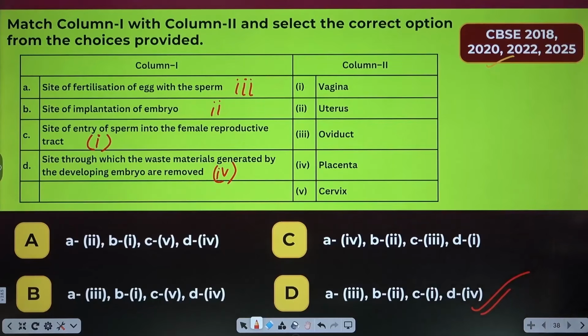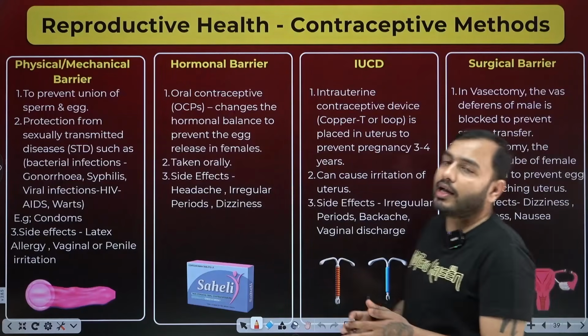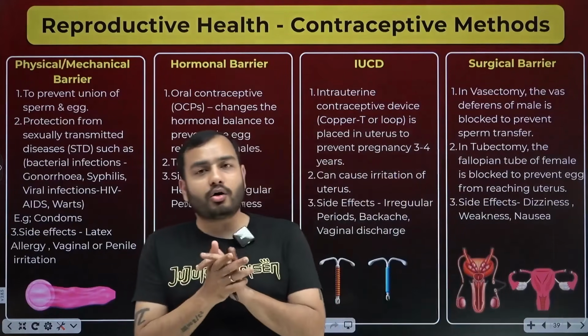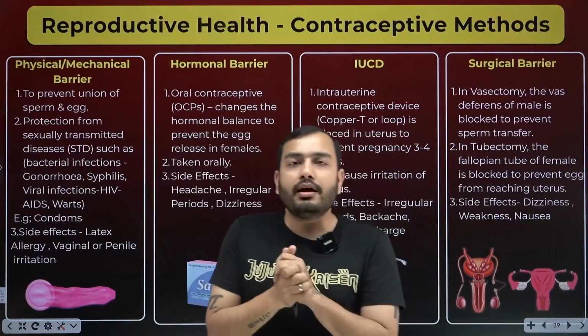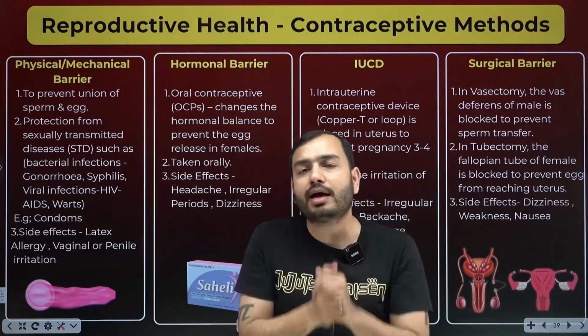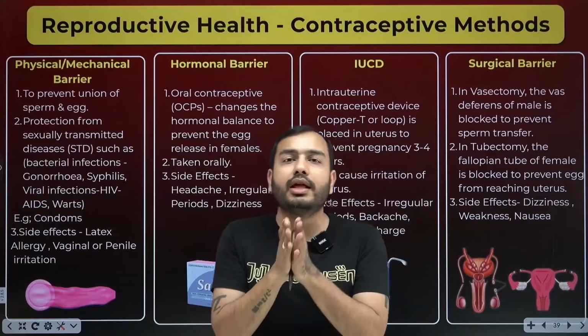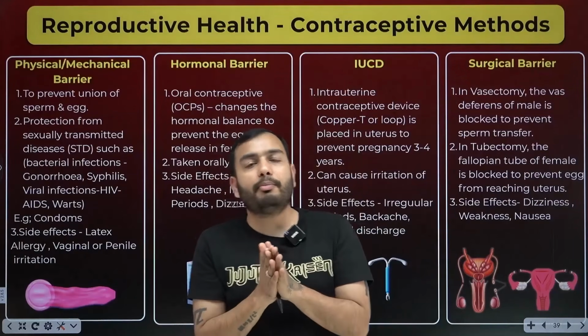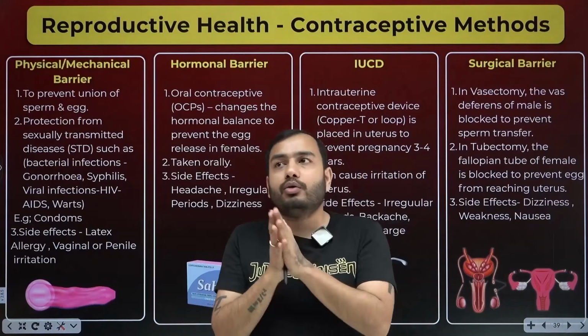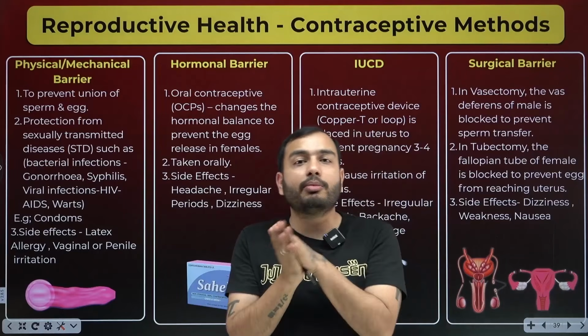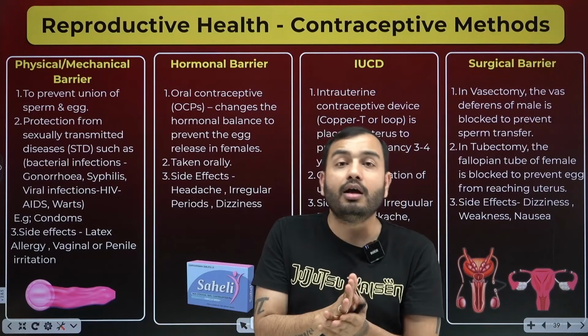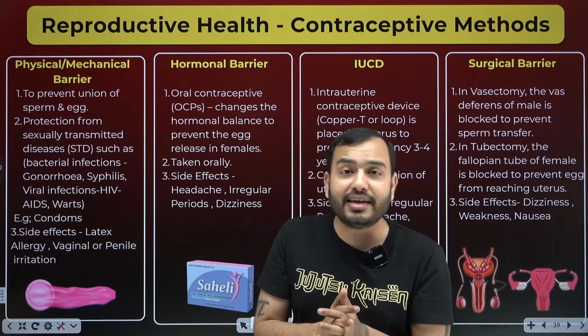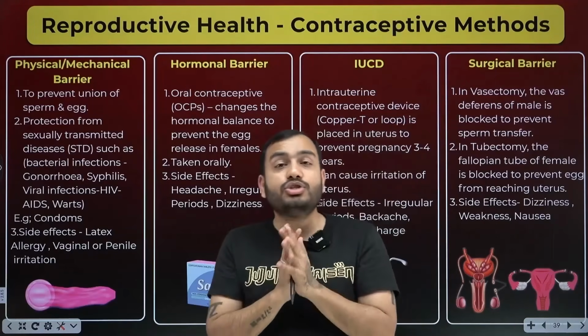Okay. Now we have come to reproductive health and contraceptive methods. Look, every time sexual intercourse happens, it is not necessary that they want a baby. First, somewhere or the other, we have to maintain population control. It also came as hum do, hamare do. Then after that, hum do, hamara ek. Now what is the term used? DINK: double income, no kids. That no child is to be born.